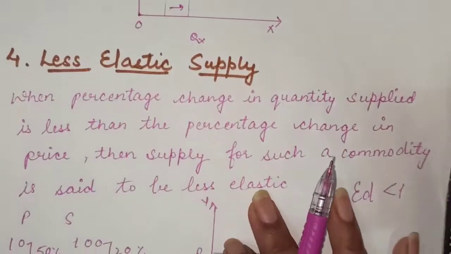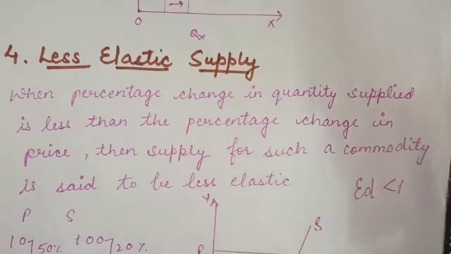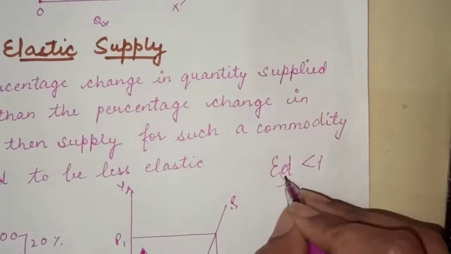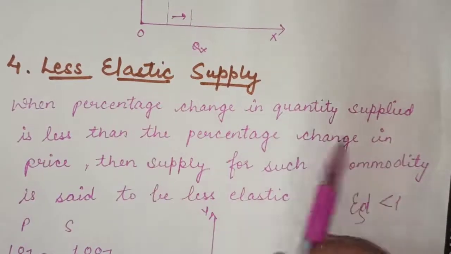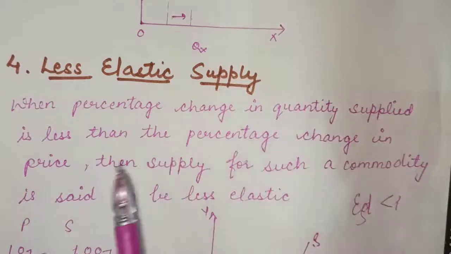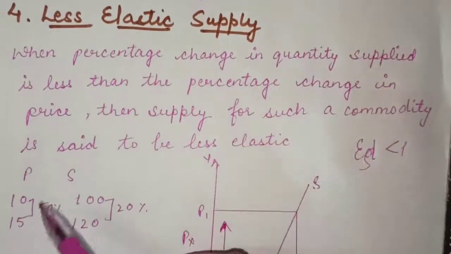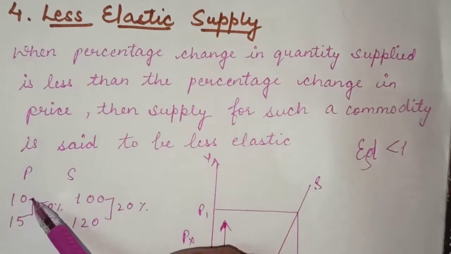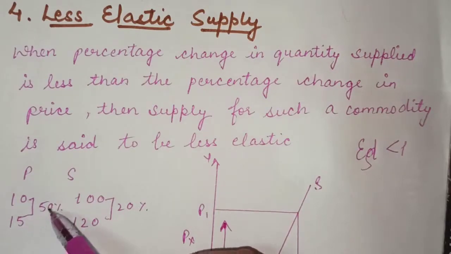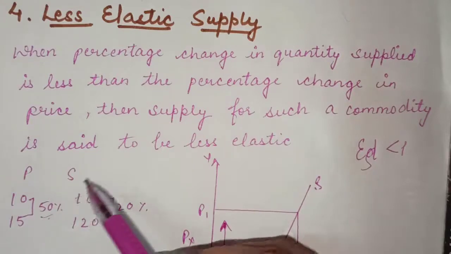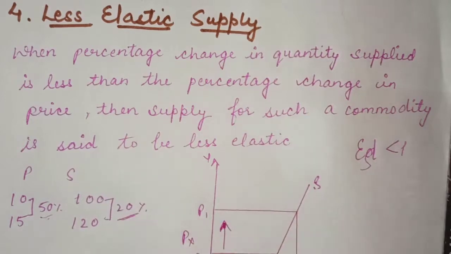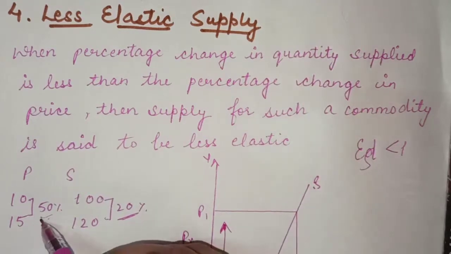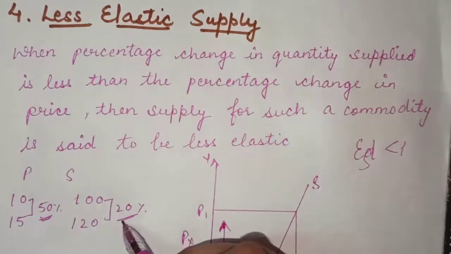That means it is greater than 1. Next one is less elastic supply, which means that elasticity of supply is less than 1, when percentage change in quantity supplied is less than percentage change in price. If the price is increasing from 10 to 15, that is an increase of 50%. In response, supply also increases, but by only 20%. So you can notice that there is more change in price and less change in supply.